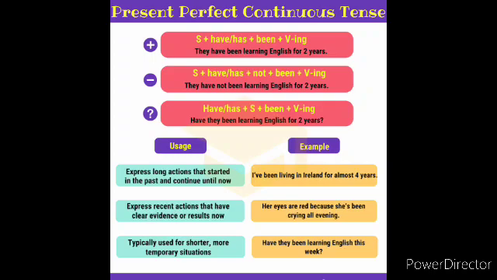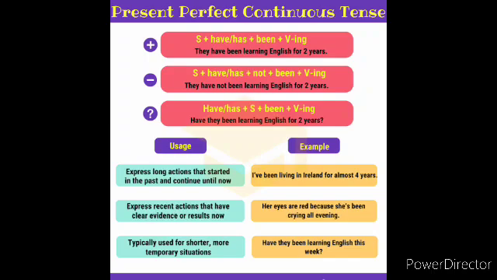Look at the negative sentence here and the structure. Subject plus has or have plus not plus been plus verb in the ing form. So this is the structure for negative. In positive we should not add not, in negative we have to add not.